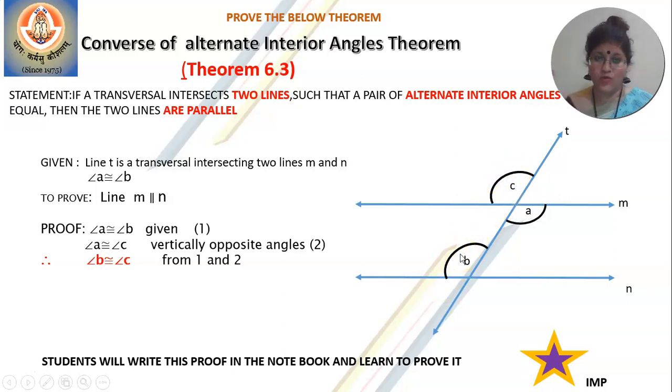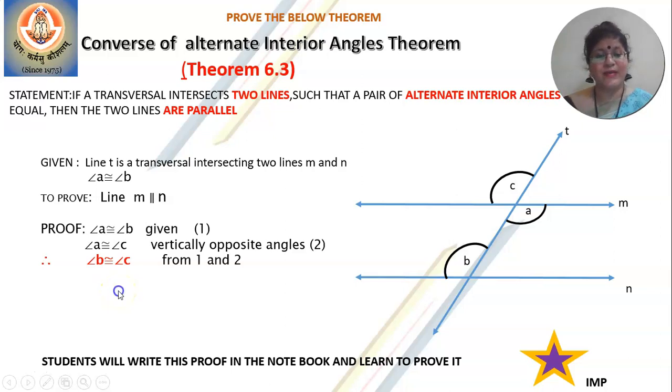Now this is how you're expected to think. B and C both are congruent. That means their measures are equal. If this is 120 degrees, this is 120. This is 110, this is 110. Right? And what kind of angles do they look like? Don't they look like corresponding angles? Yes. So what do you have? You have a pair of corresponding angles that is congruent.